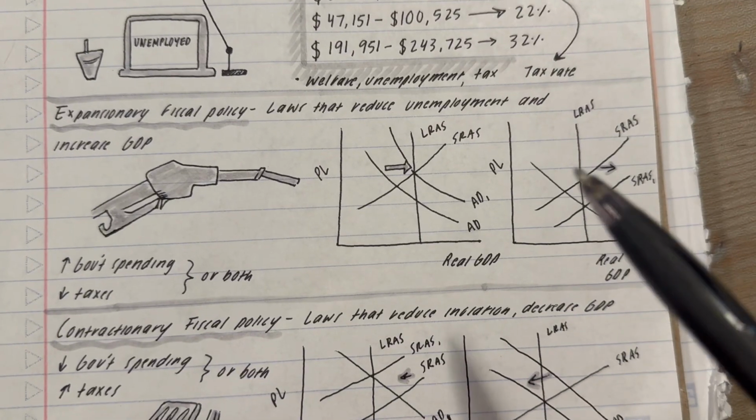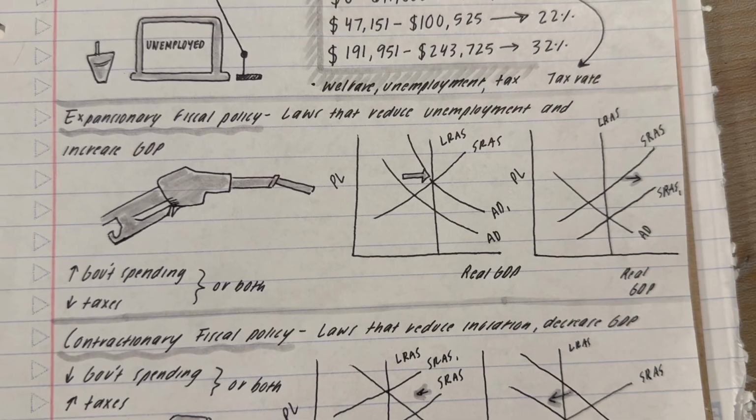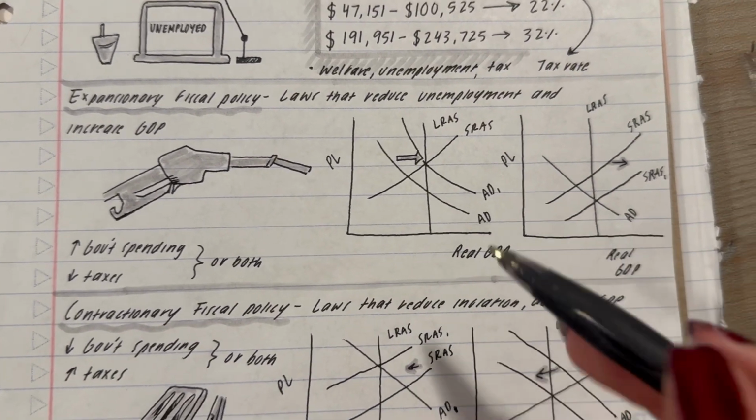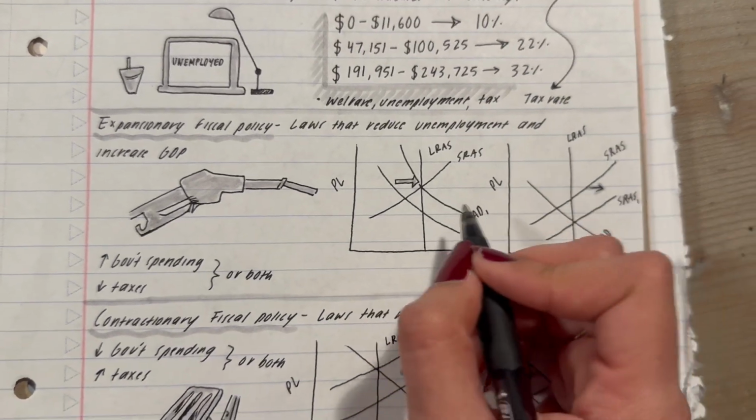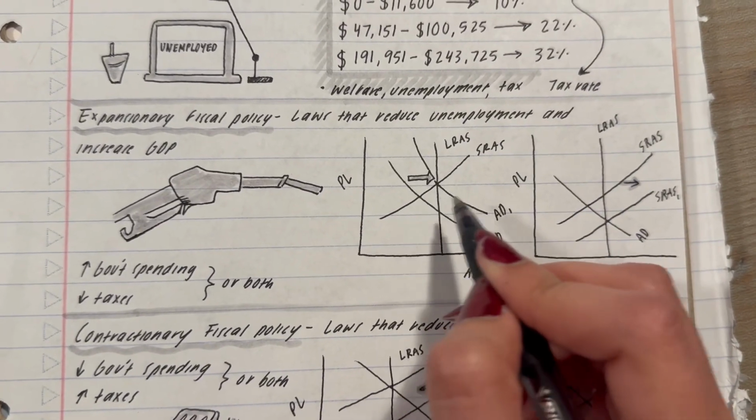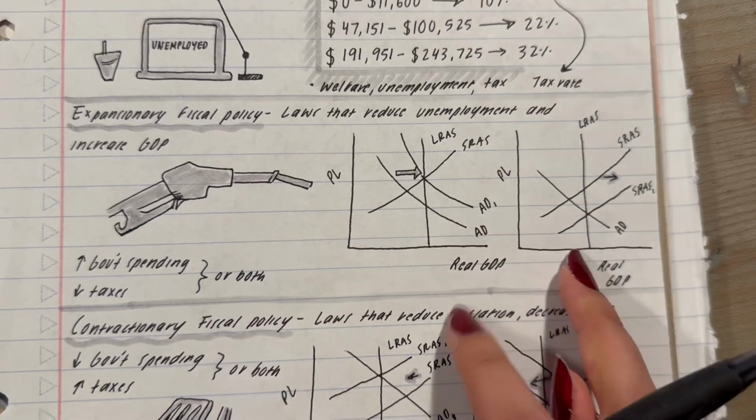So expansionary fiscal policy are laws that reduce unemployment and increase GDP. So this is also known as the gas. So everything that you're doing is to bring that recessionary gap back to the right. So there are two scenarios here.